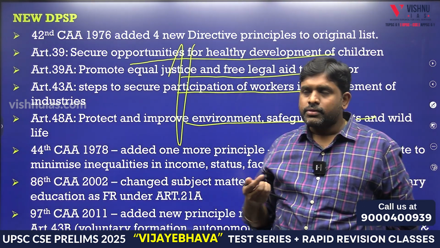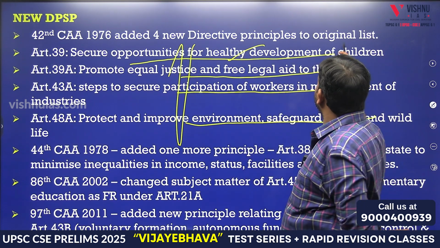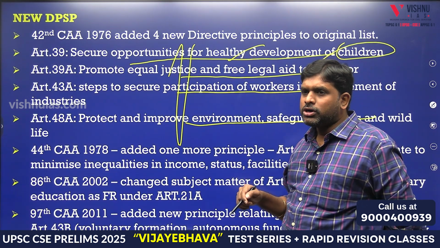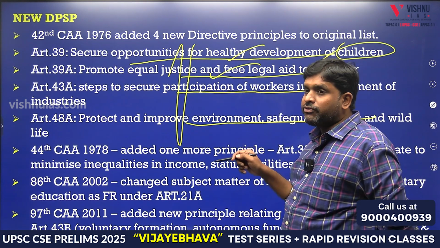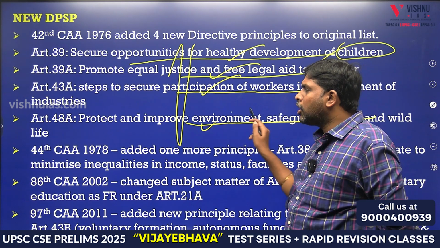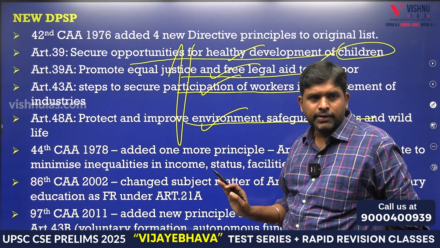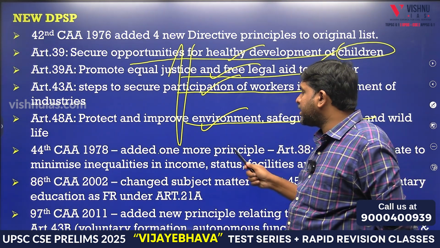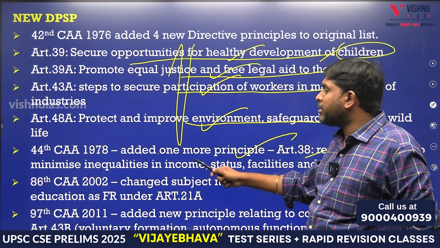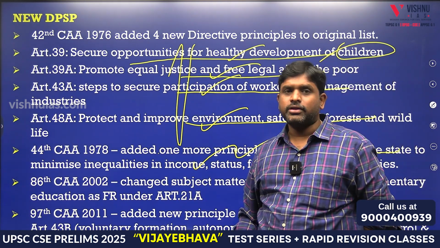In 39, secure opportunities for healthy development of children. 39A, promote equal justice and free legal aid. 43A, steps to secure participation of workers in management. Protect and improve environment, it comes under cows. 44, what is added? State to minimize inequalities in income, status, facilities and opportunities. What is that? Social order.